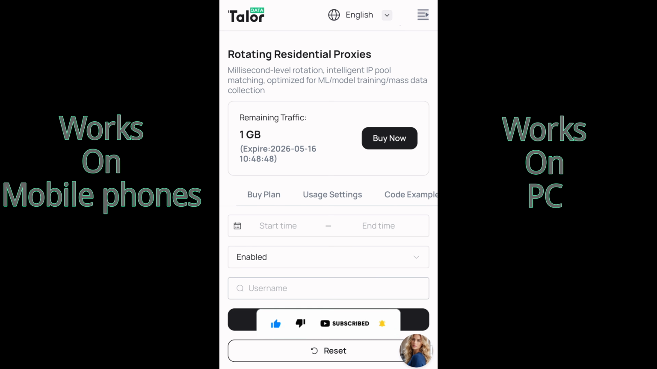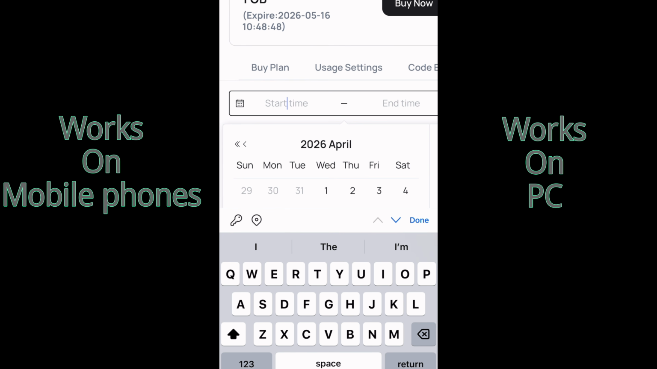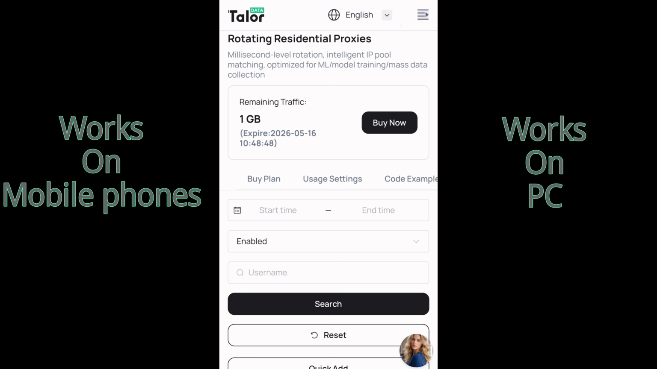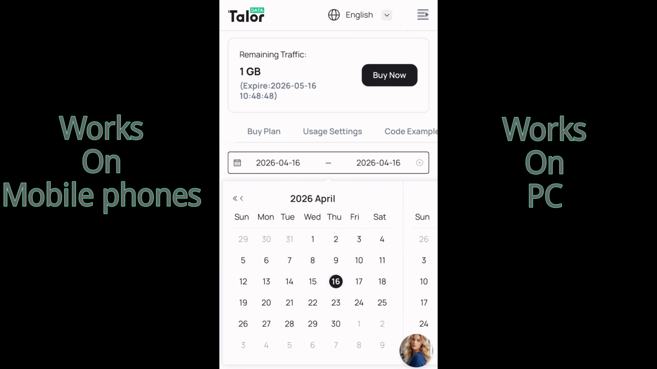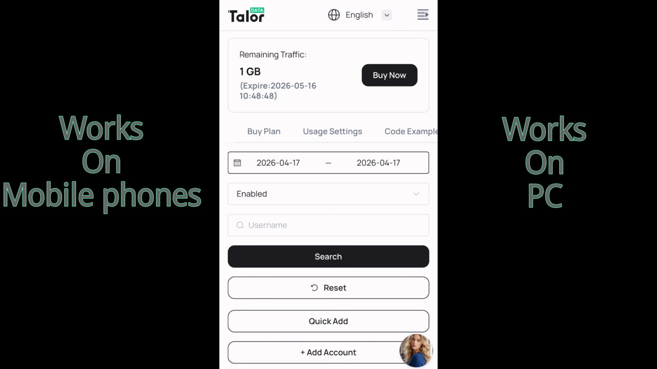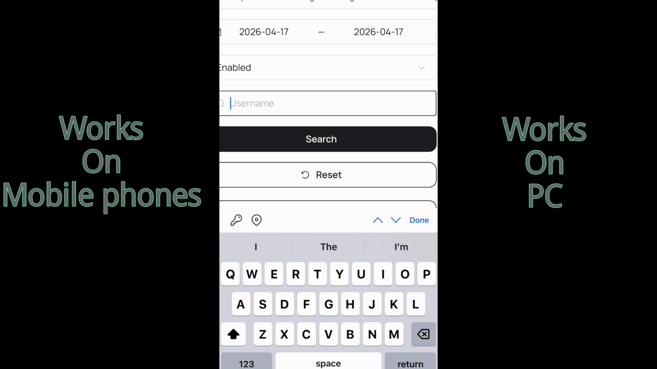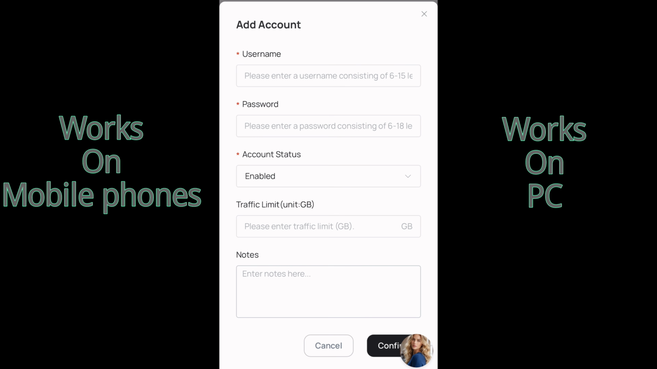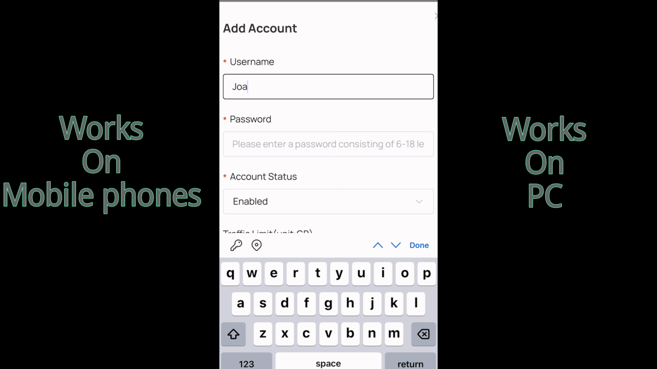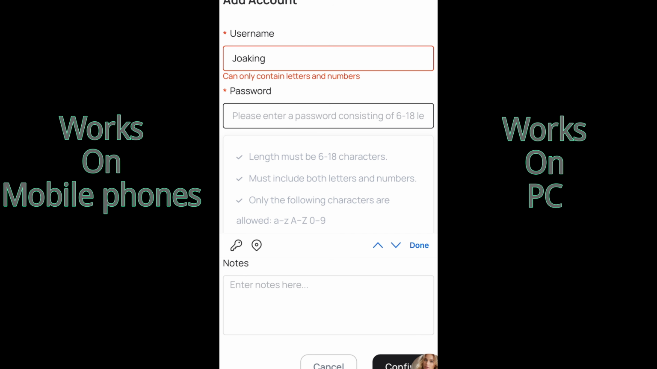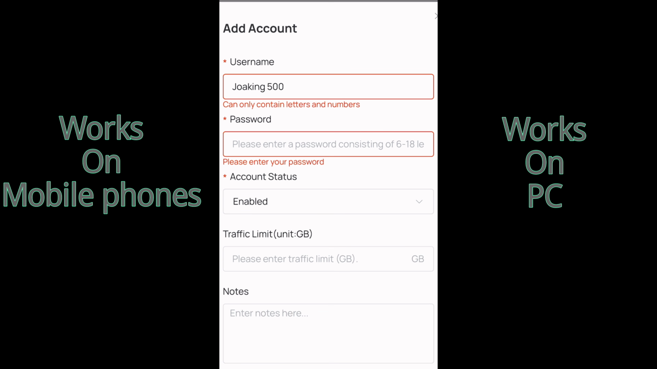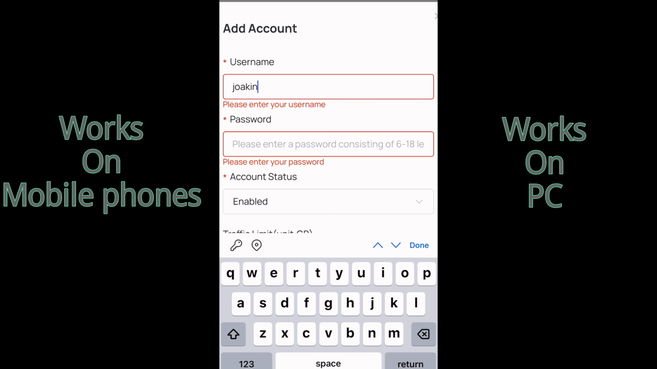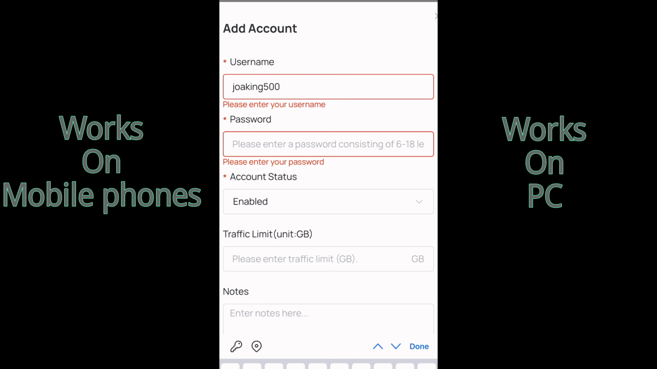So the moment you click on add now, it's going to bring you right here, right? So what you're going to do right now is to click on this start. Let's say the start date is actually today. Since we are starting today, let's just say our end date should be this, all right? And then the username should be Joaking, so let's come back here and put in the username. Let's say Joaking500, using small letters, right?